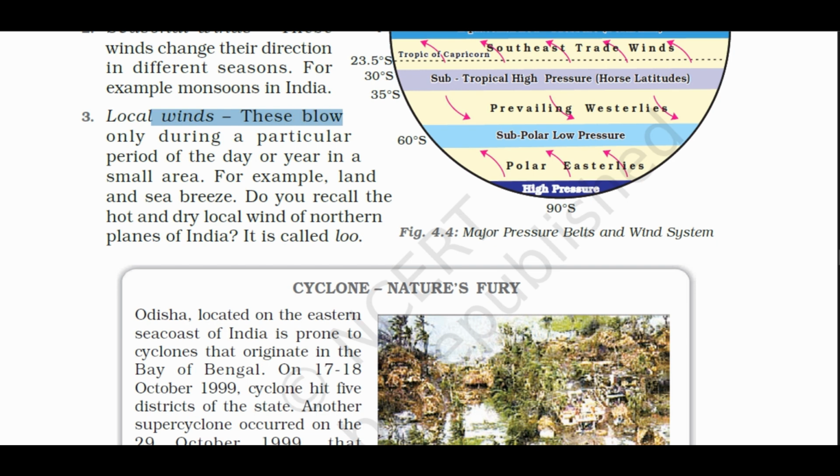Local winds. These blow only during a particular period of the day or year in a small area. For example, land and sea breeze. Do you recall the hot and dry local wind of the northern plains of India? It is called Lu.